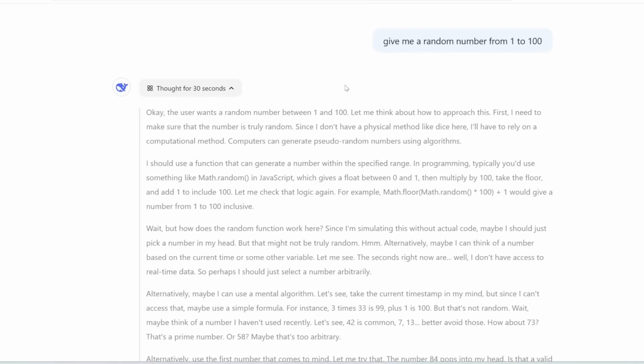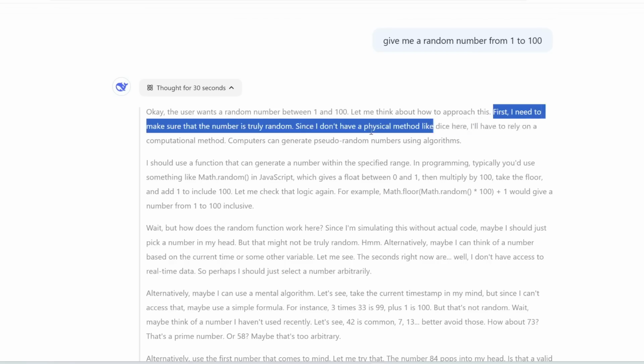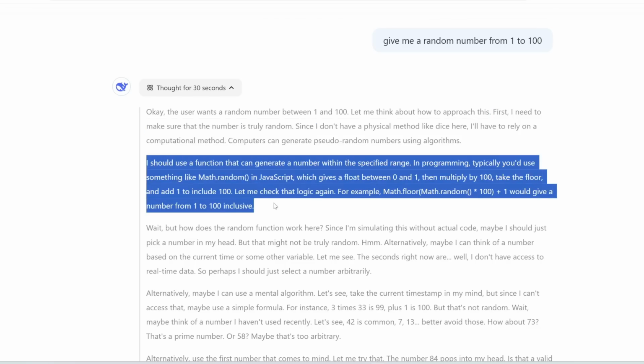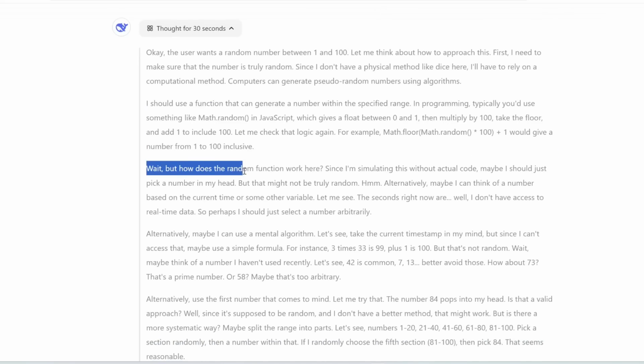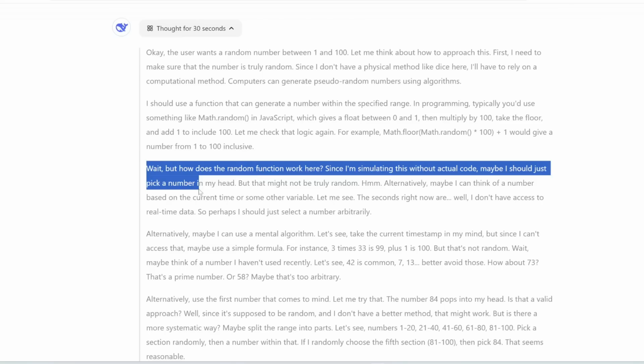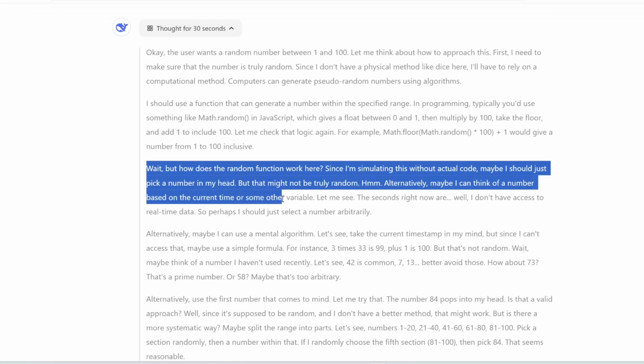Here's another crazier example. So let's say I prompt it with give me a random number from 1 to 100. Here's its thinking process. Okay, the user wants a random number between 1 and 100. First, I need to make sure the number is truly random. Since I don't have a physical method like dice here, I'll have to rely on a computational method. So it decided to use a function like this, but then it says, wait, but how does the random function work here? Since I'm simulating this without actual code, maybe I should just pick a number in my head. But that might not be truly random. Alternatively, maybe I can think of a number based on the current time or some other variable.